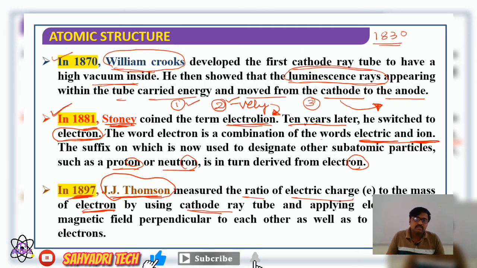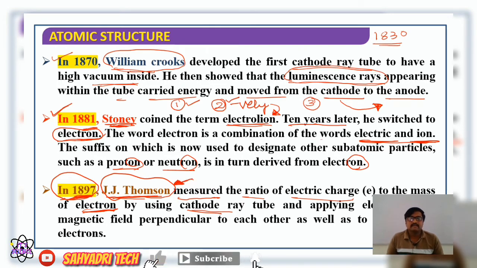So this scientific journey ends in 1897 with J.J. Thomson. J.J. Thomson gave the overall conclusion for the discovery of the electron, and he conducted the charge to mass ratio experiment and measured the value of the charge to mass ratio of an electron. Therefore, we consider that J.J. Thomson discovered the electron.